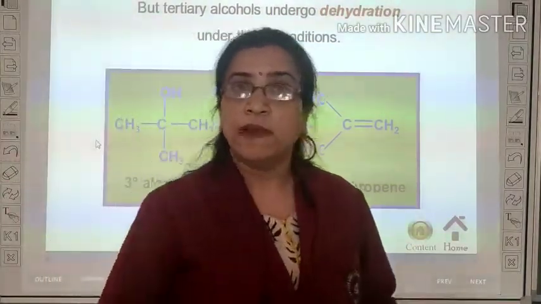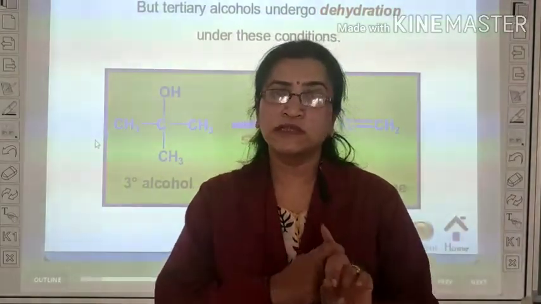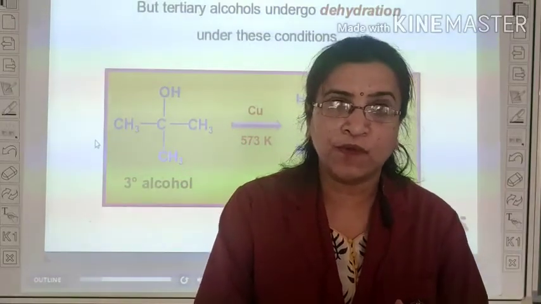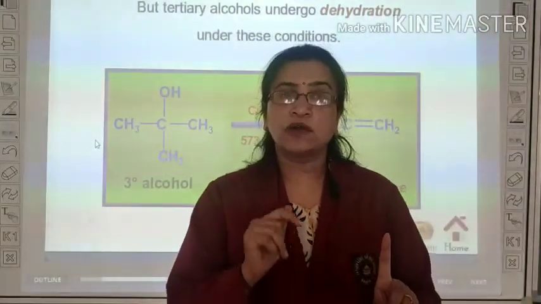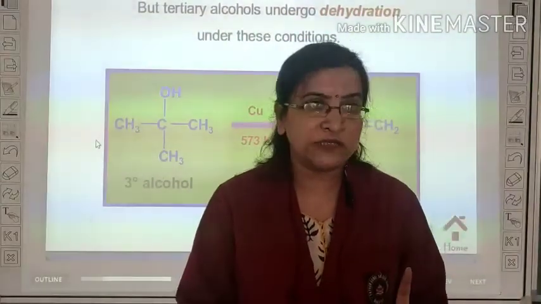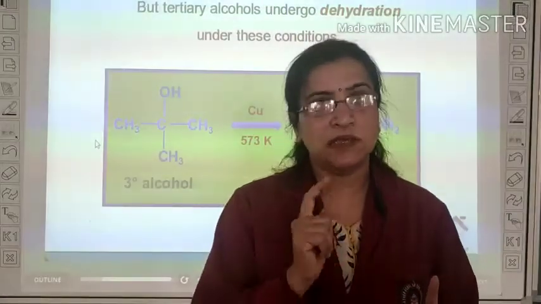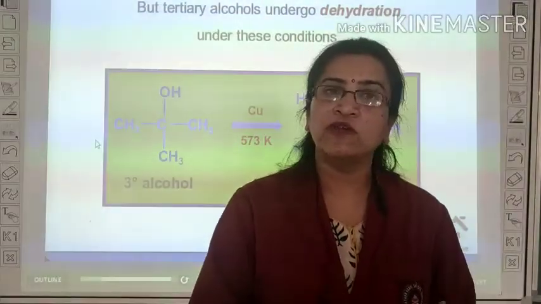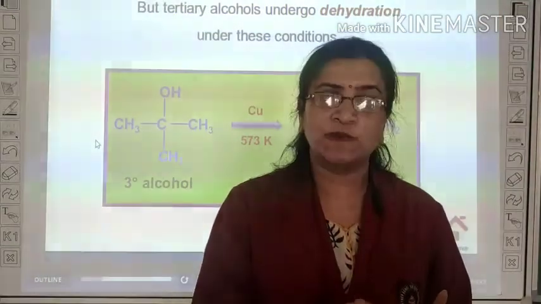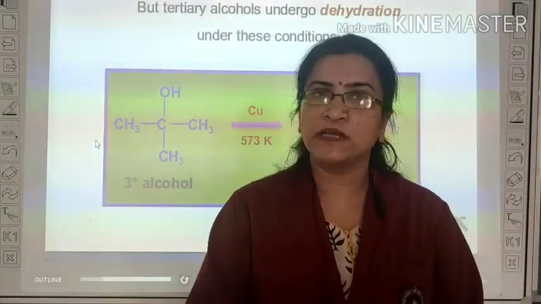In this way, by various chemical properties of alcohol, what did we learn? When oxidation of primary alcohol takes place in the presence of a milder reagent, aldehyde is formed. If secondary alcohol oxidation takes place in a milder reagent, ketone is formed. Tertiary, no reaction. Similarly, when dehydrogenation of primary takes place, aldehyde; when dehydrogenation of secondary takes place, ketone; but when dehydrogenation of tertiary takes place, alkene. So, by this module, we complete the properties of alcohol.